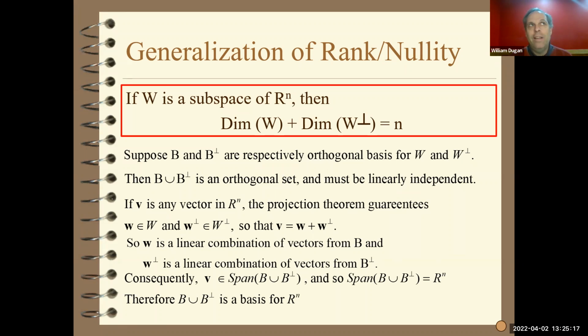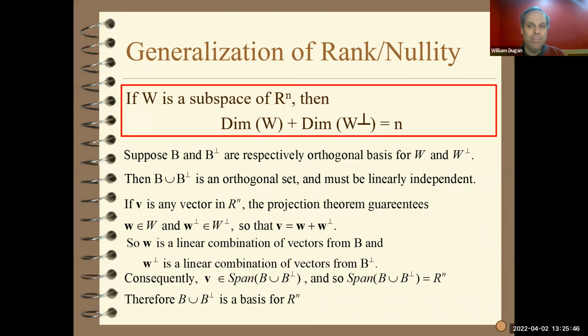But that means that everything is, because I started with V as just some random vector. If V can be any vector, that means the span of these two sets, when you put them together, has to be at least Rn. And it can't be more, so it must be equal to it. So the span of the union of these sets of vectors spans all of Rn. And the vectors are linearly independent. That means they're a basis. So the union of these separate bases is actually a basis for all of Rn.